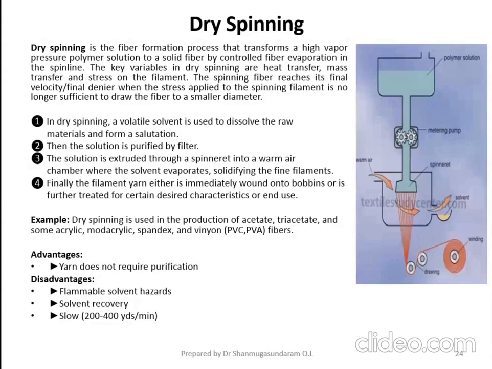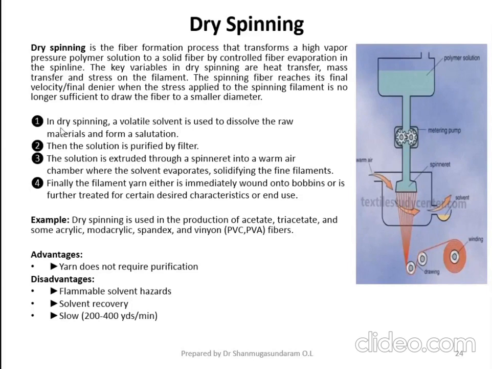So the stretching process should be limited, depending upon the viscosity of the filament. The spinning fiber reaches its final denier when the stress applied to the spinning filament is no longer sufficient to draw the fiber to a smaller diameter.